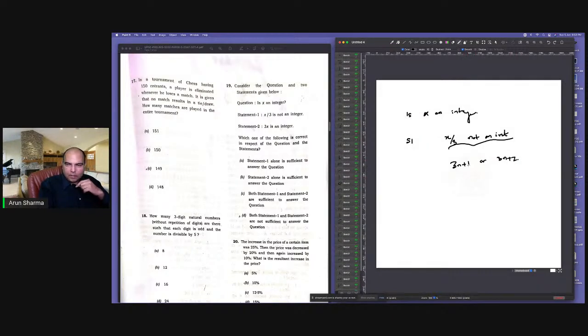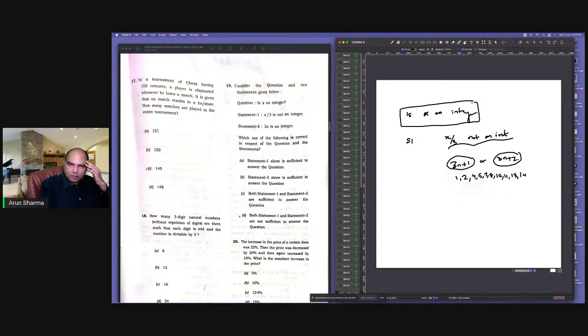So it's numbers like 1, 2, 4, 5, 7, 8. You have to avoid the multiples of 3: 7, 8, 10, 11, 13, 14. These are the kinds of numbers here. You have to avoid multiples of 3. And statement 2: 3x is an integer. And our question is, is x an integer? So 3x being an integer, does that tell us whether x is an integer? It is not necessary that x will be of the form 3n plus 1 or 3n plus 2.